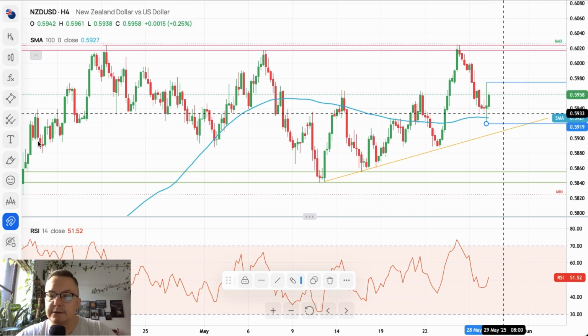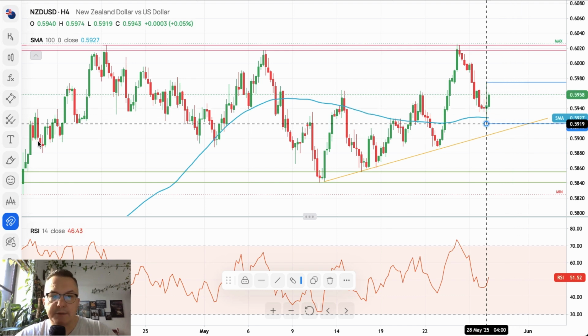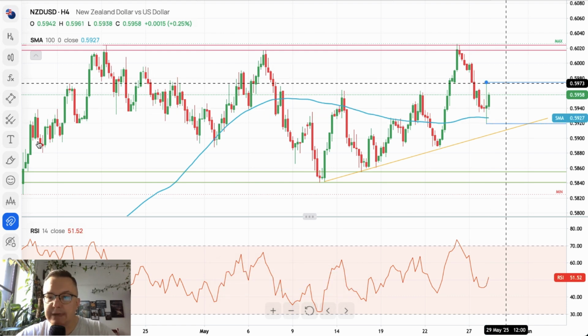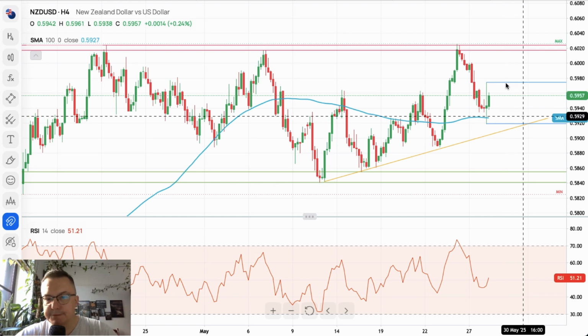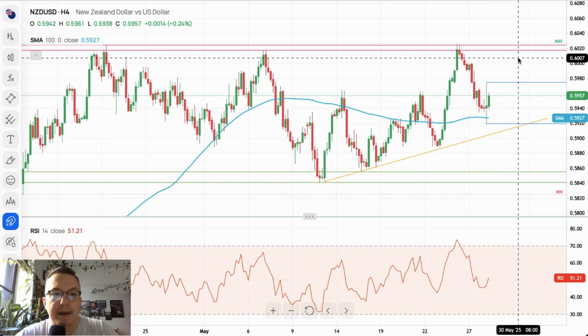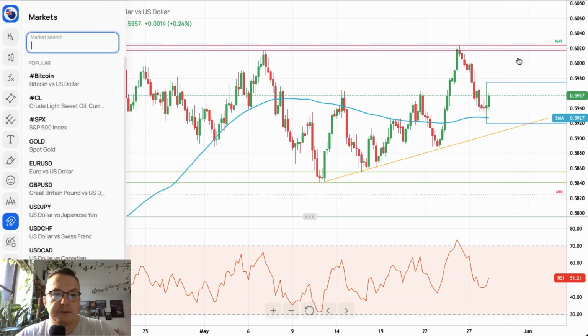Today's range is located between 5,919 and 5,974. So unless we get some kind of breakout out of this daily range, we cannot really say anything about the situation on the New Zealand dollar, except that right now it is a sideways market.